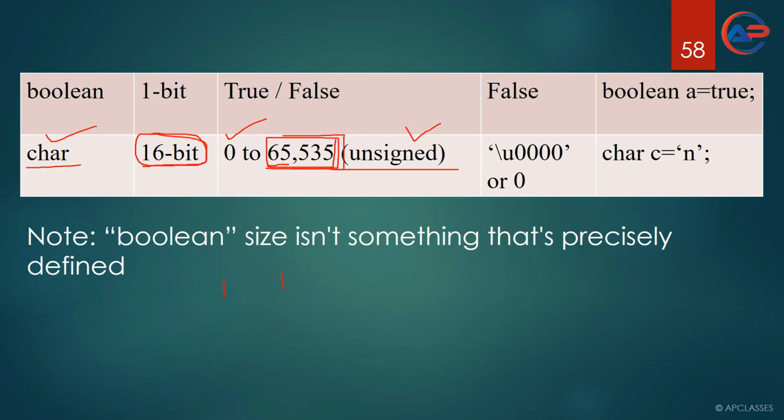Well, we cannot use 65,535 or 500 directly here. What we can do is use a character, and the ASCII value of the character must lie between 0 and 65,535.